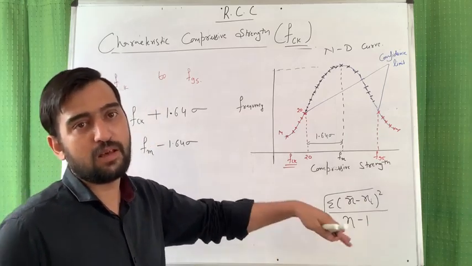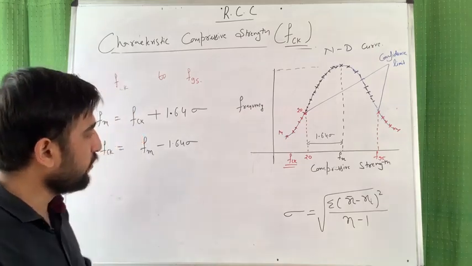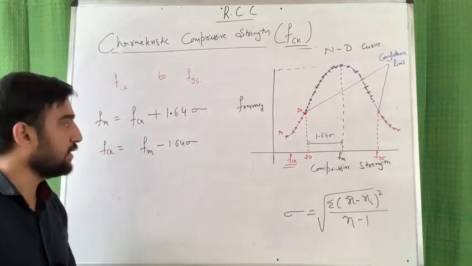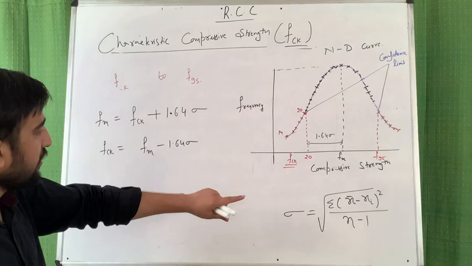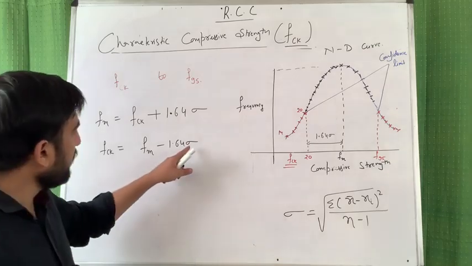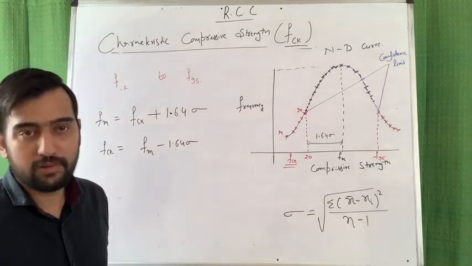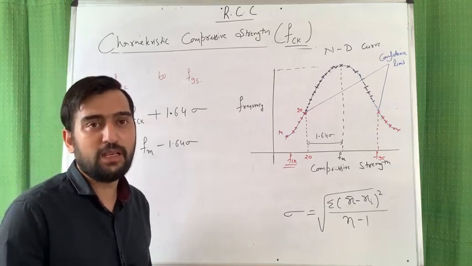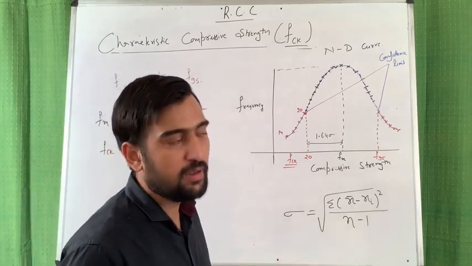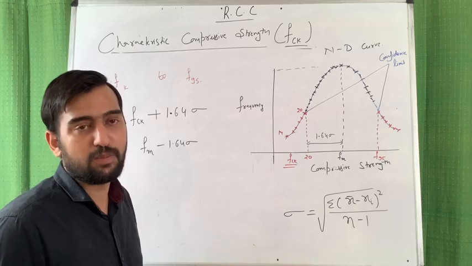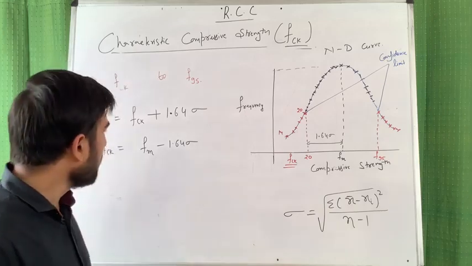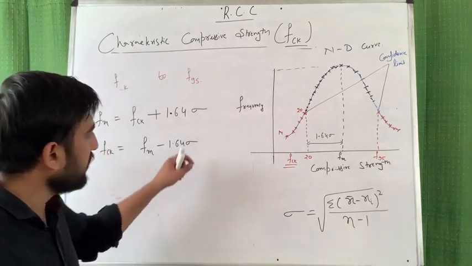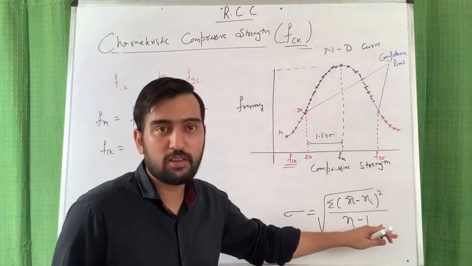So this sigma is standard deviation, and by default values of sigma are also given for M15, M20 or M25 as per the Indian Standard Code. But if it is not given, then we can obtain this value by using this formula.